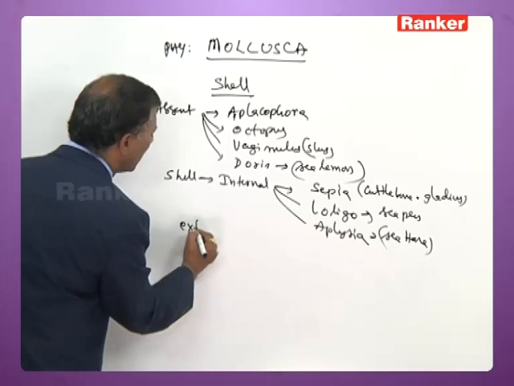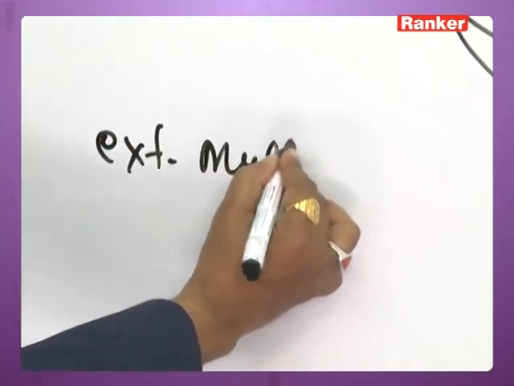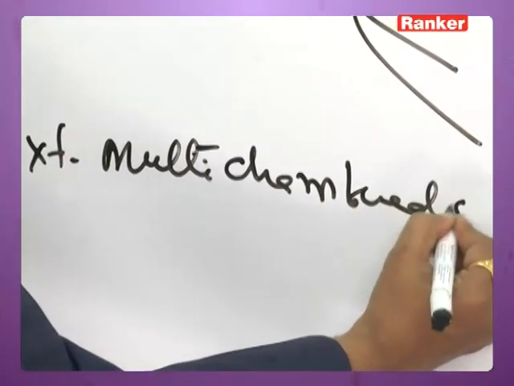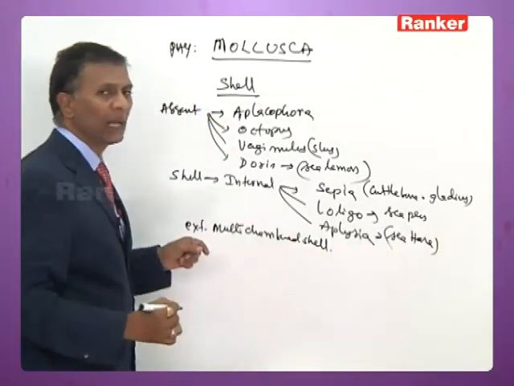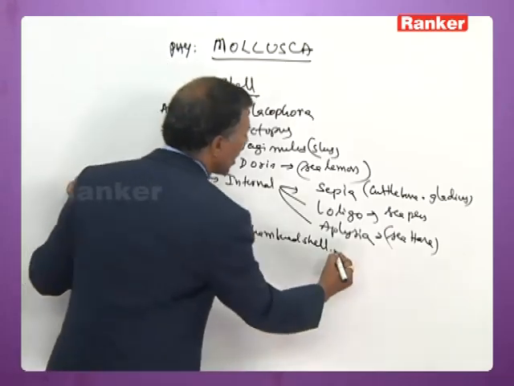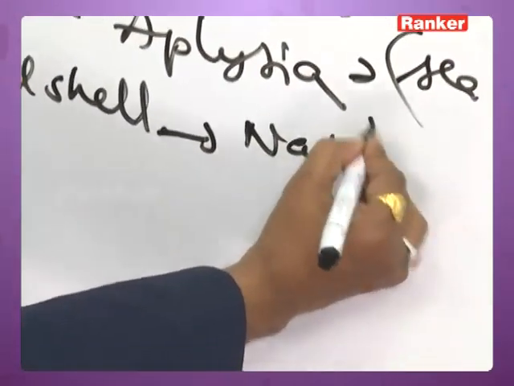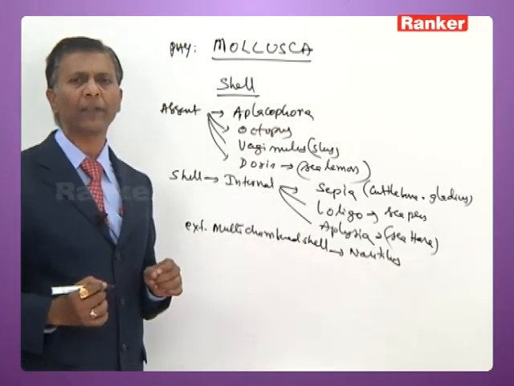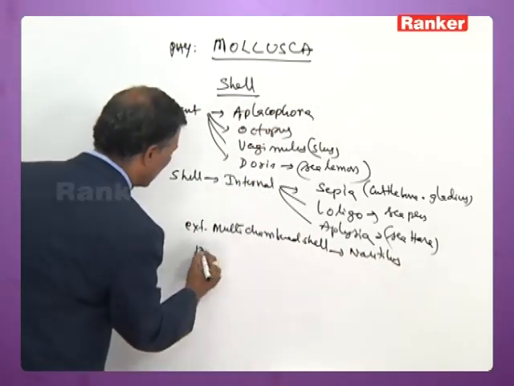External multi-chambered shell is present in Nautilus. In a cephalopod called Argonauta, the shell is a modification of arms.